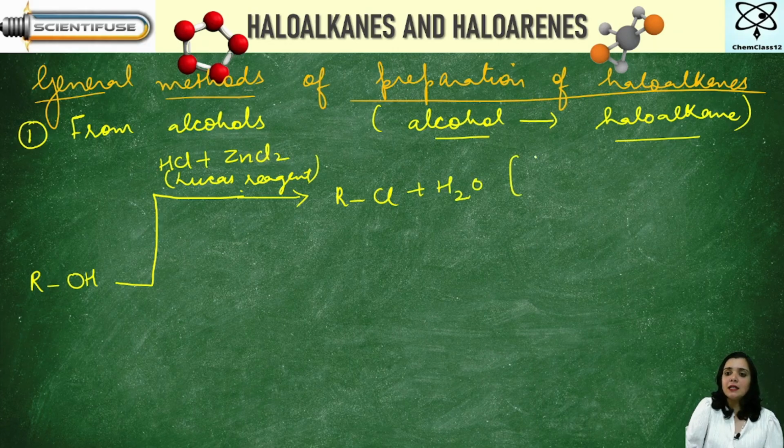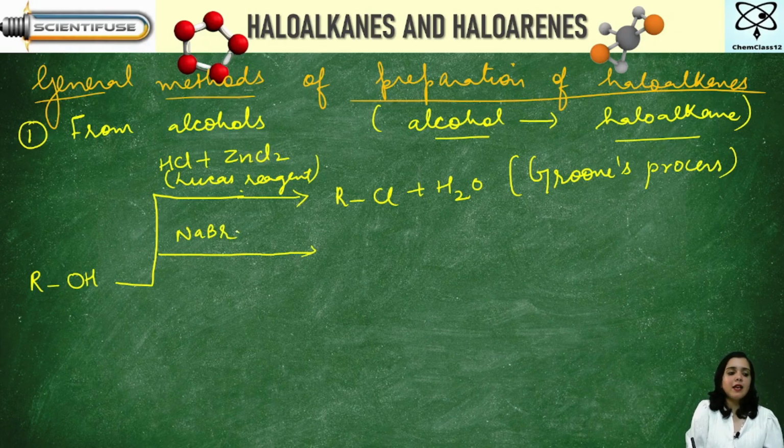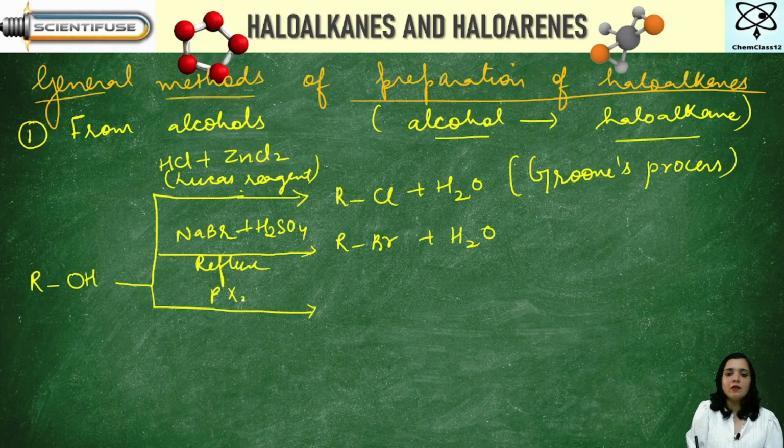And this process is known as Groove's process. Got it? Next process that you are going to have is this NaBr. When you react alcohol with NaBr and H2SO4, you are refluxing this. So what are you going to get? RBr plus H2O.